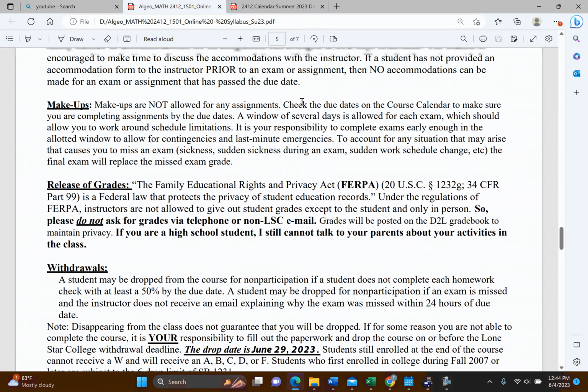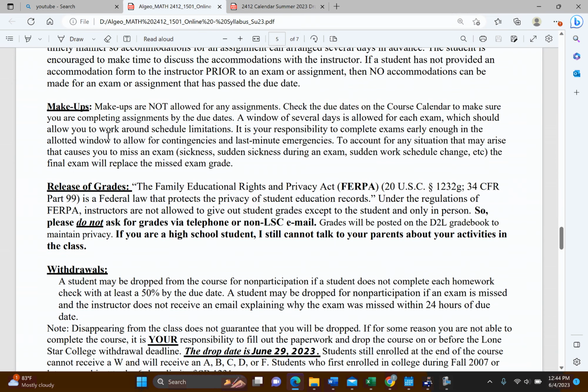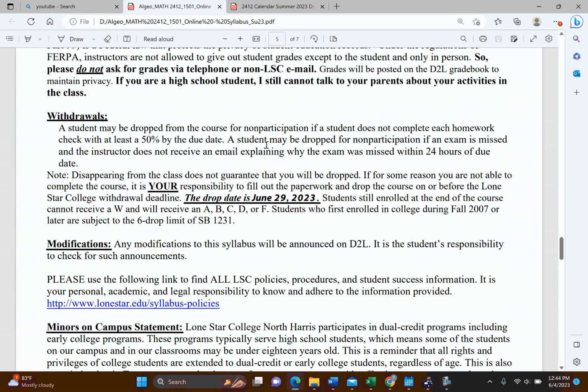And then here are the makeups. I already told you that, so no makeups, but I will replace your lowest regular exam score with your final exam if it's higher. The withdrawal date, the last day to withdraw would be June 29th if you decide that that's in your best interest.